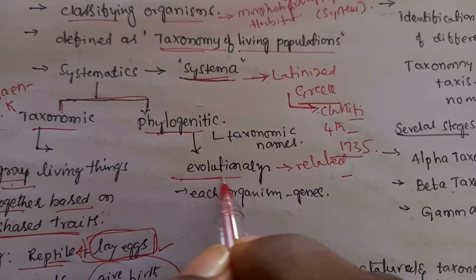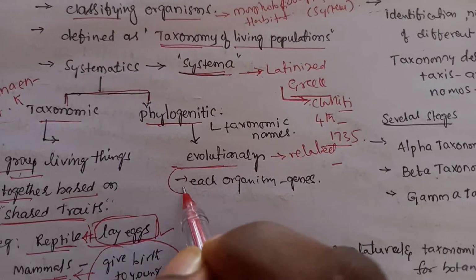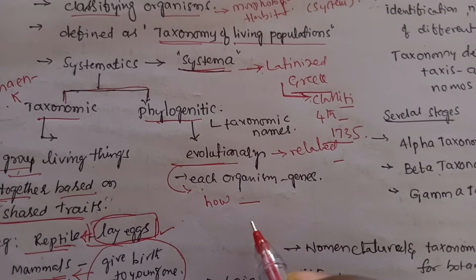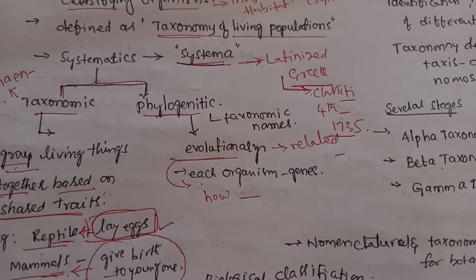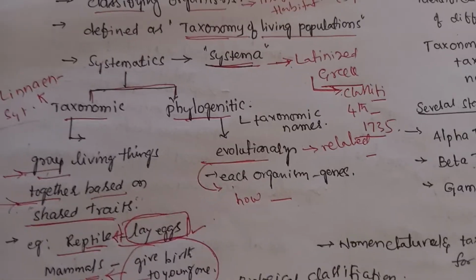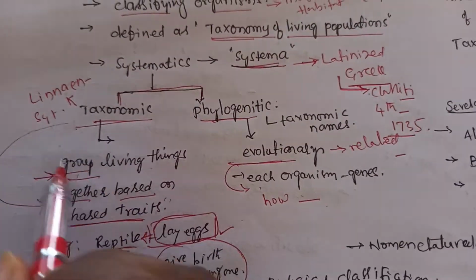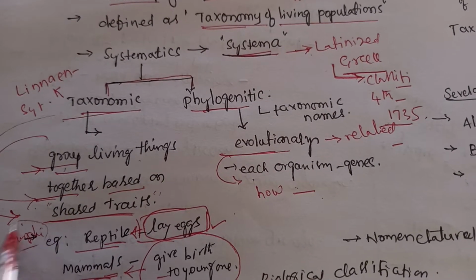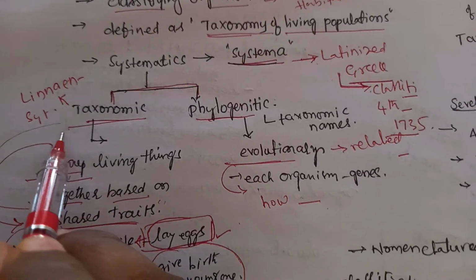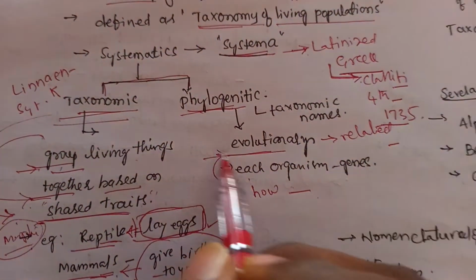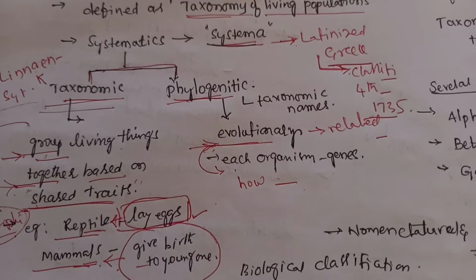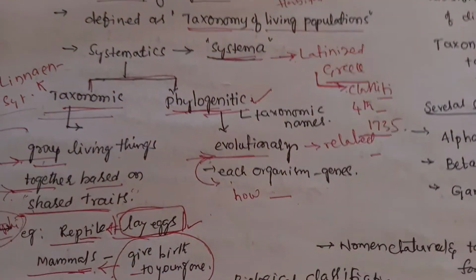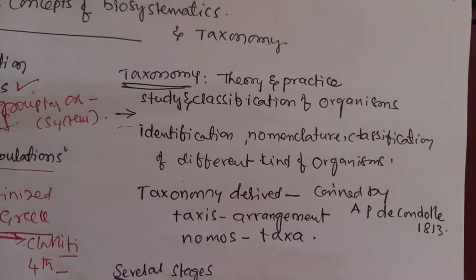Phylogenetic is based on evolution, and here groups of organisms are related to one another. So it is called phylogenetic classification. Taxonomic classification means classifying through morphological characters and sharing a common habitat. Phylogenetics means classifying through the evolutionary process, how they are related to one another.